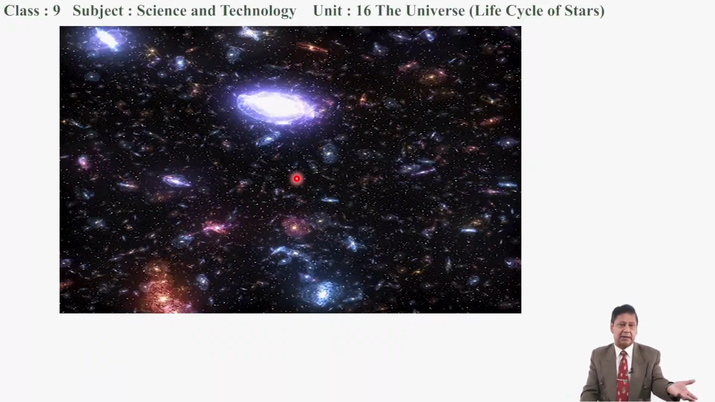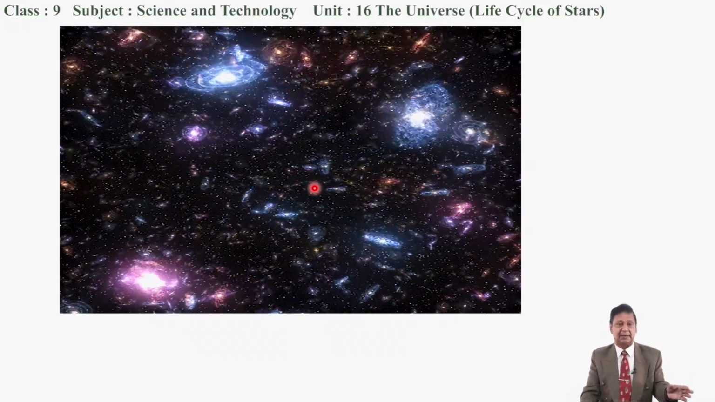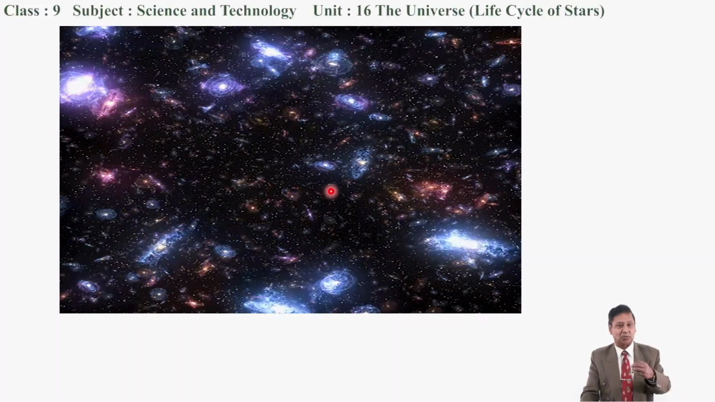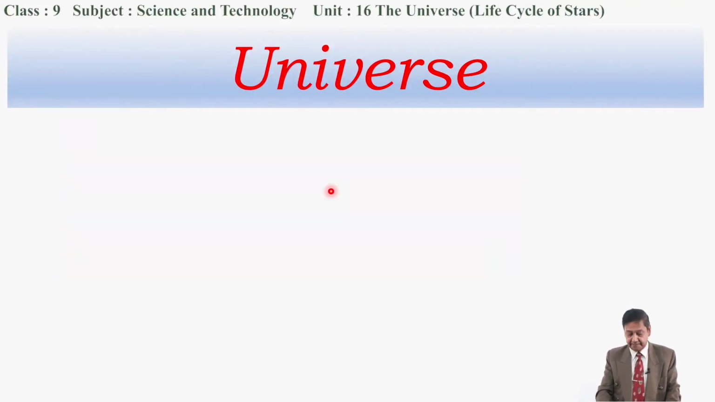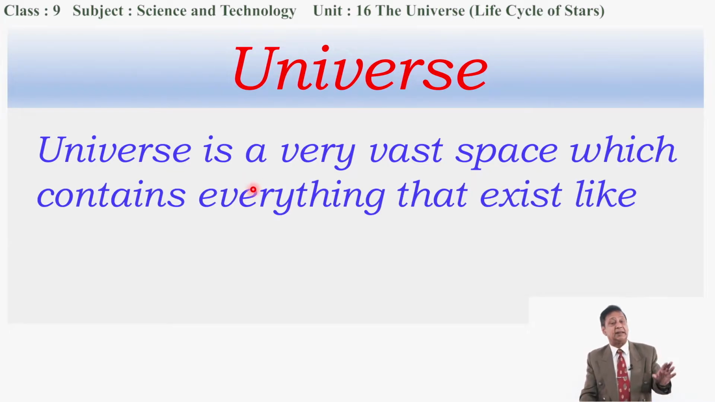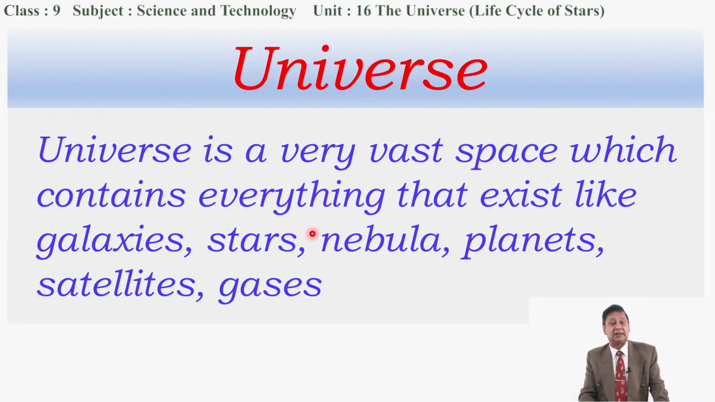Universe is a very vast space which contains everything that exists. That's why we can define the universe this way. Universe is a very vast space which contains everything that exists, like galaxies, stars, nebula, planets, satellites, gases, etc. Gases means the main composition is hydrogen and helium gas, which is present in the universe in different sectors, different parts in the galaxy. Okay, now let's talk about this galaxy.